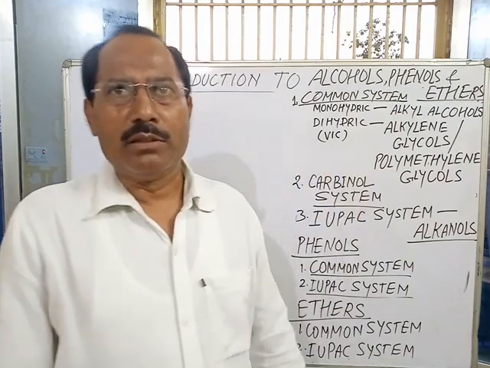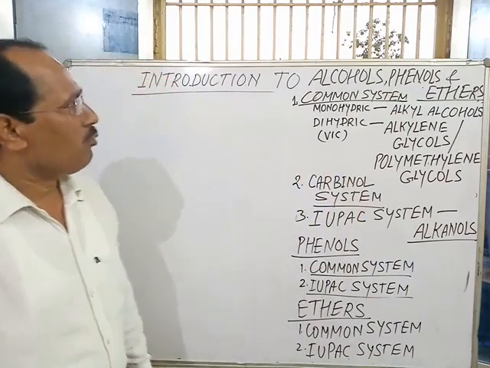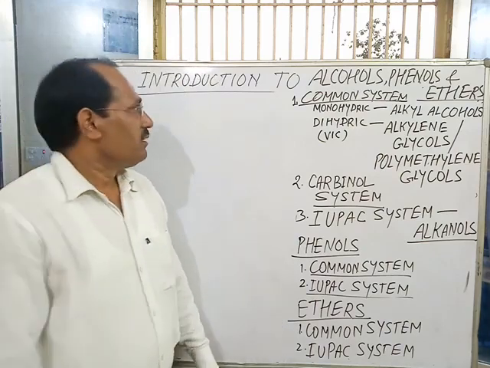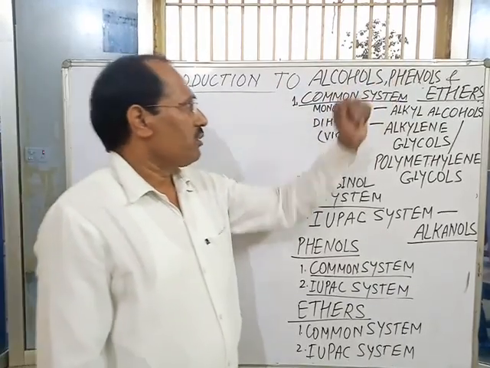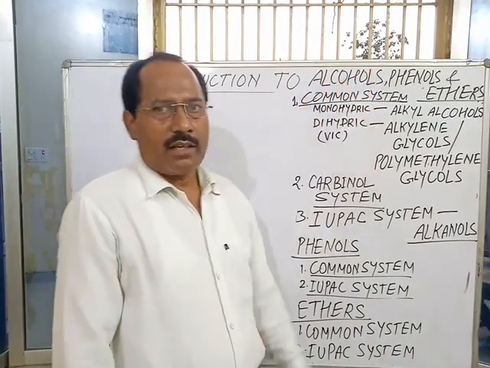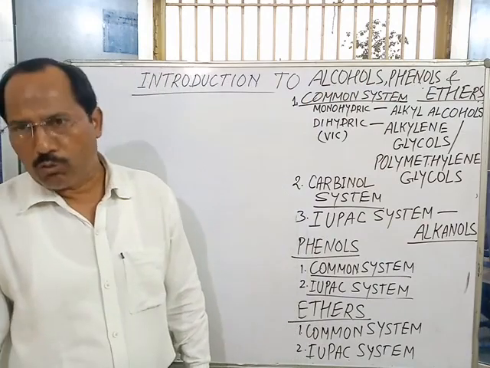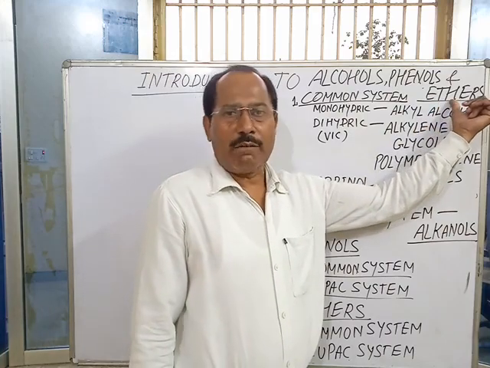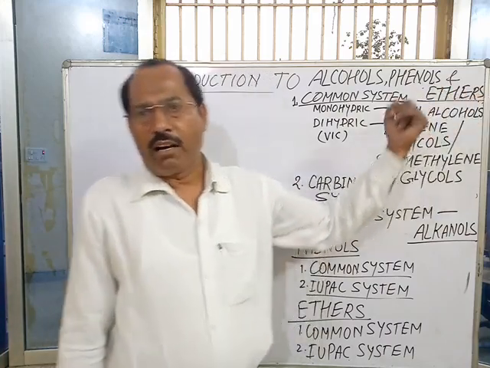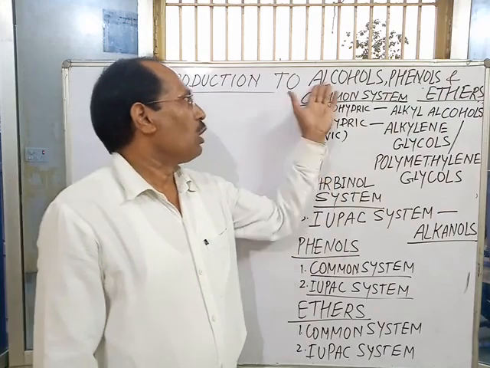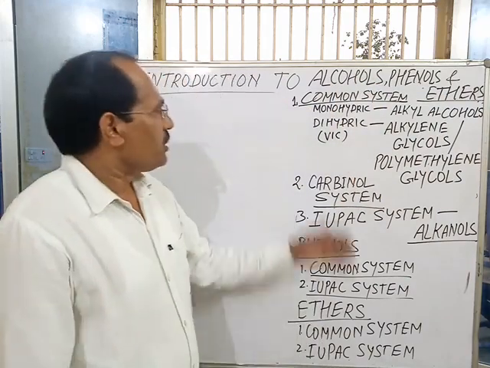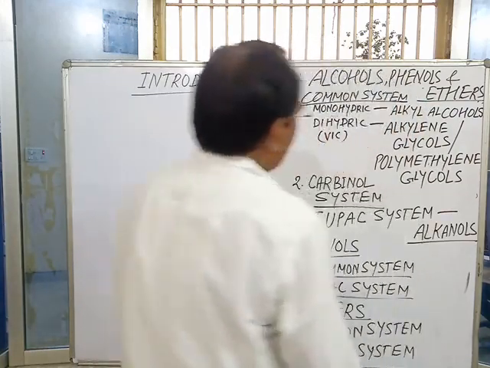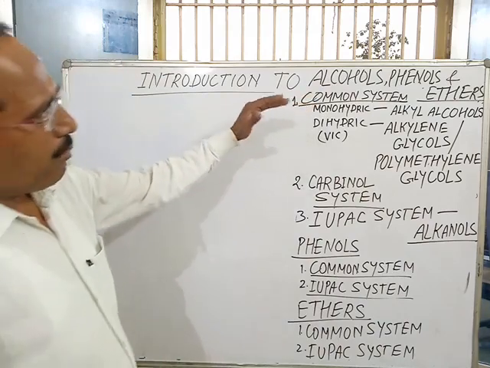You have already studied halogen derivatives of hydrocarbons. The next type of compound is hydroxy derivatives of hydrocarbons, that is alcohols and phenols. Alcohols and phenols are hydroxy derivatives of hydrocarbons. But ethers are not hydroxy derivatives; they are alkyl or aryl derivatives of alcohols and phenols. So in this lesson, alcohols, phenols and ethers, three categories of compounds, are studied.